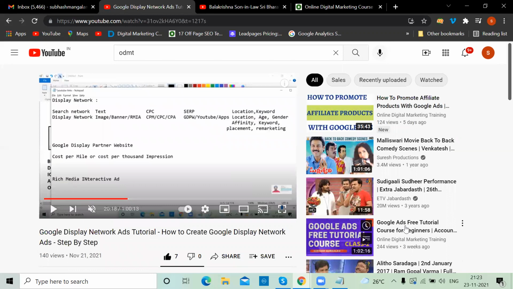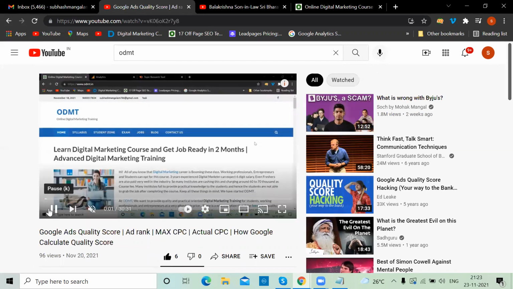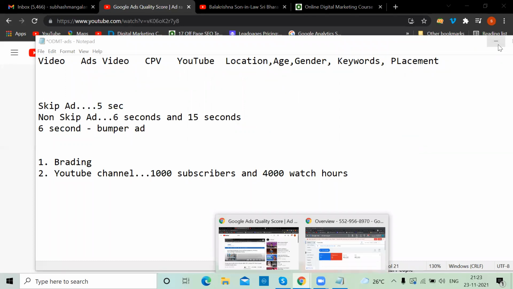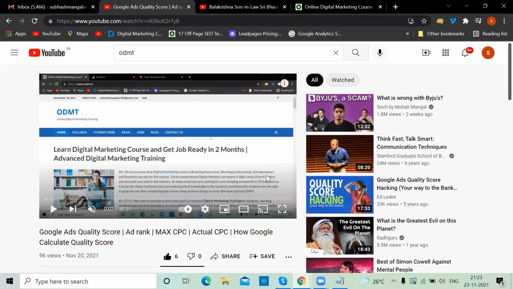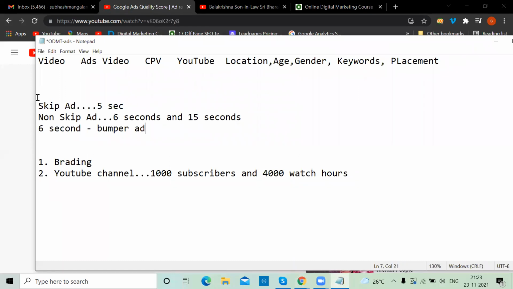Now here also it's not coming. No luck. Let me try to play. It's okay. So the skip ad option will appear in the video only, skippable or non-skippable options.